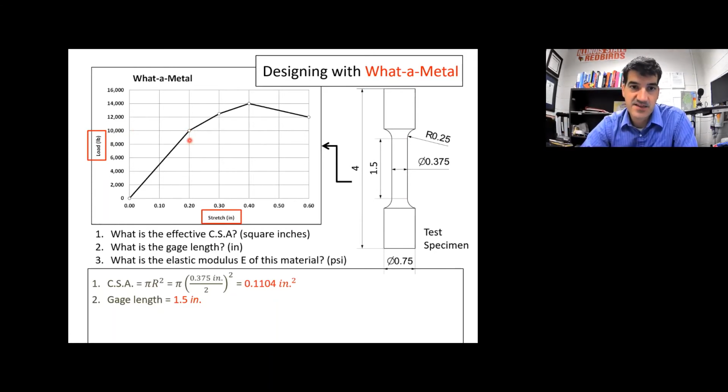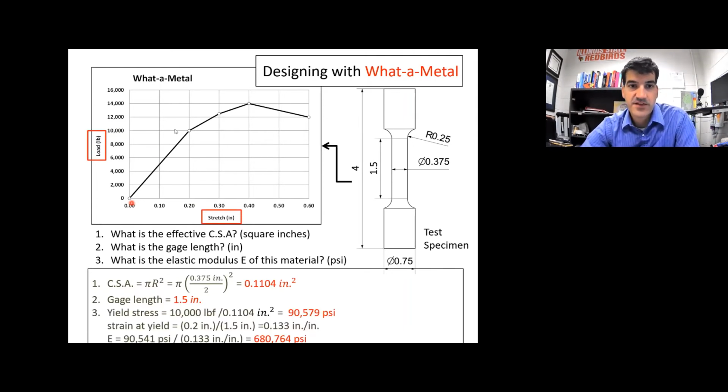So let's take this value and convert it to a strain value, and then subtract 0 because it's the origin. The other data point is the origin. All right, so that's what we're going to do. The yield stress here is at 10,000 pounds force. And to get that into stress, we take the force divided by the cross-sectional area. So that's 10,000 pounds force from right here, divided by the cross-sectional area from right here, and we get 90,579 psi. That is the yield stress. Okay? So that's the stress right here.